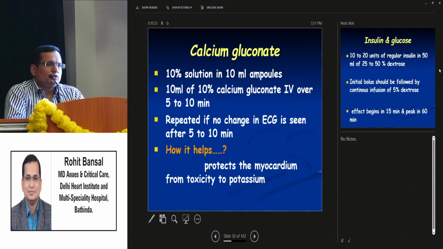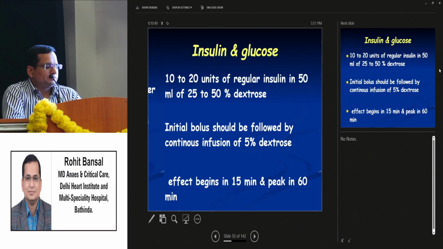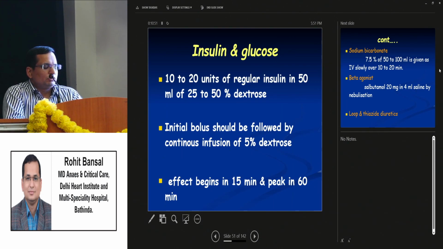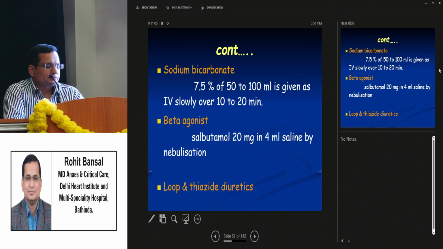If you are posted in the ICU, you must know the treatment of hyperkalemia. First is calcium gluconate, 10% solution in a 10 ml ampule, which should be given over 5 to 10 minutes. Repeat if no change in ECG is seen after 5 to 10 minutes. It helps to protect the myocardium from the toxicity of potassium. Second is the insulin glucose drip. 10 to 20 units of regular insulin in 50 ml of 25 to 50% dextrose should be given as a bolus, followed by 5% dextrose infusion. The effect usually begins in 15 minutes and peaks in 60 minutes.